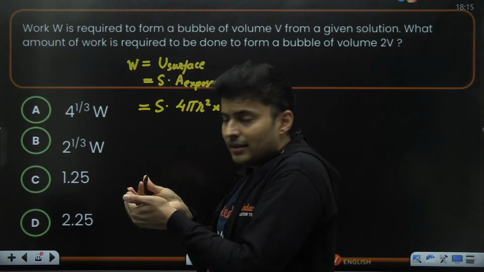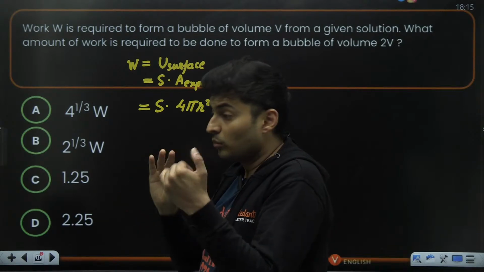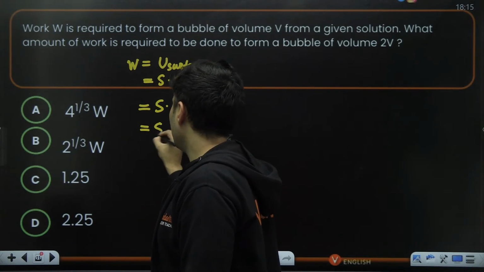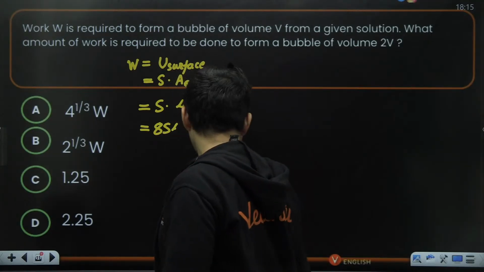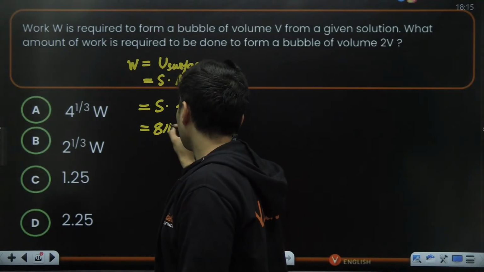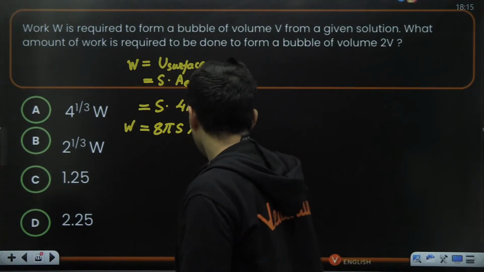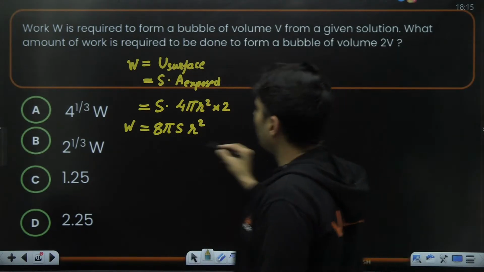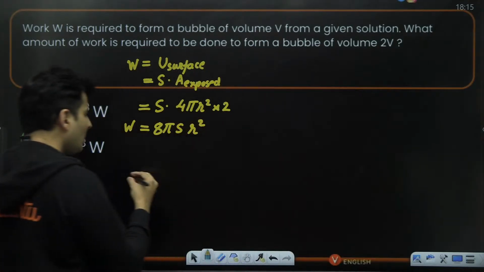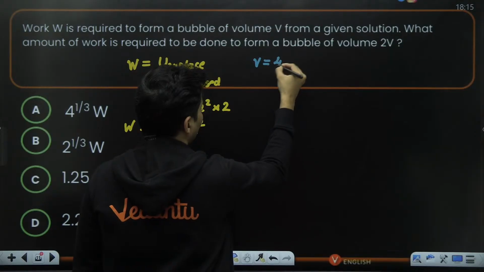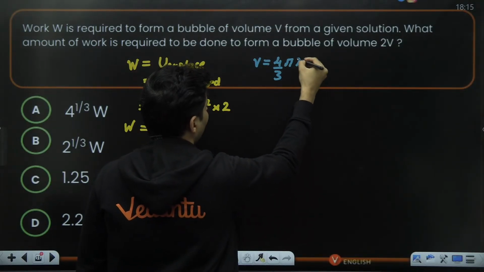One is inside and the other is outside, both areas. So that's why into 2. So this will become 8 pi S r square. That is the work done. But I'm not yet happy. I don't want radius, I want volume. So I do one thing. Volume is nothing but 4 by 3 pi r cube.